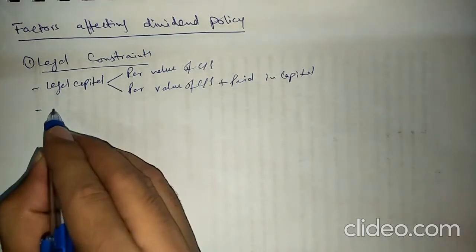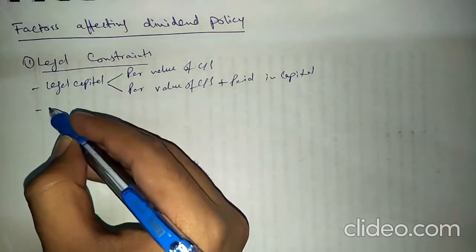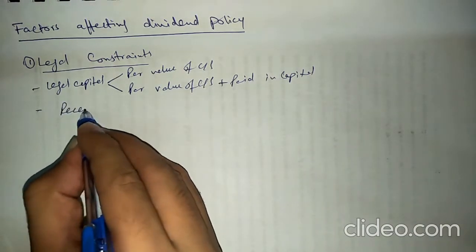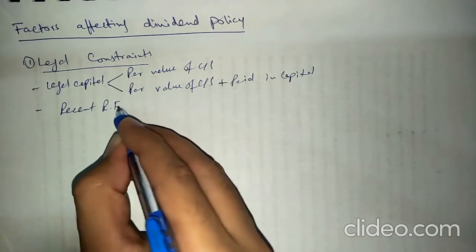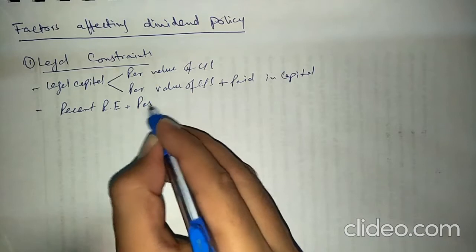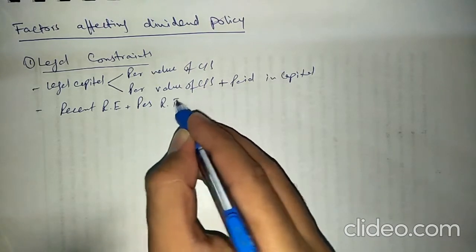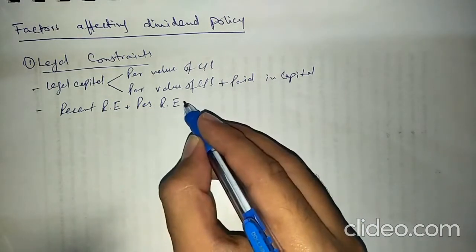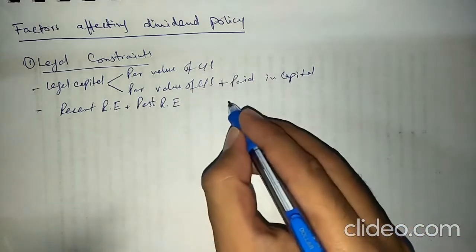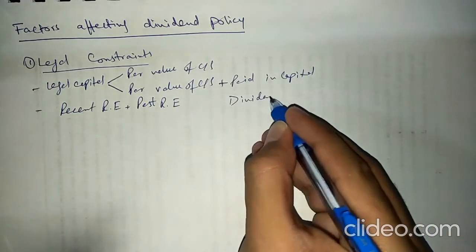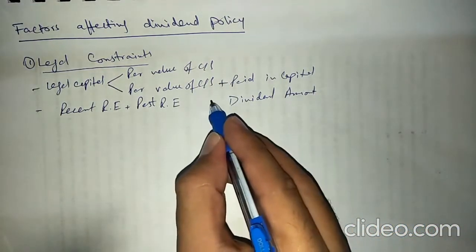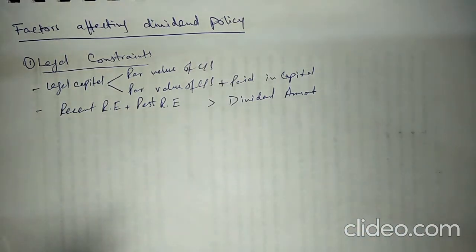Like if a company applies a condition that the board of directors will not pay dividends more than, let's say, the recent retained earnings plus past retained earnings, it means the dividend amount should be less than the sum of these two, and the board of directors will consider this condition.